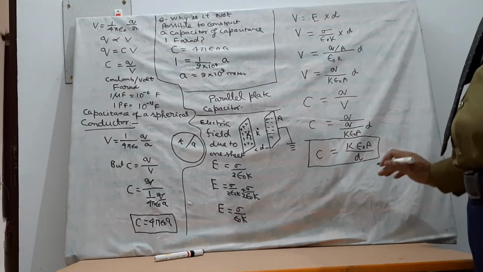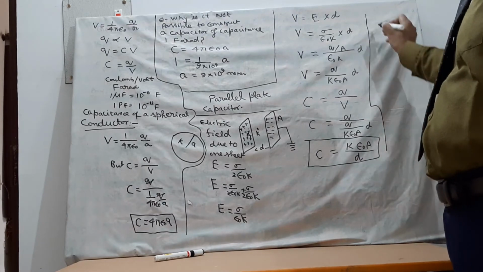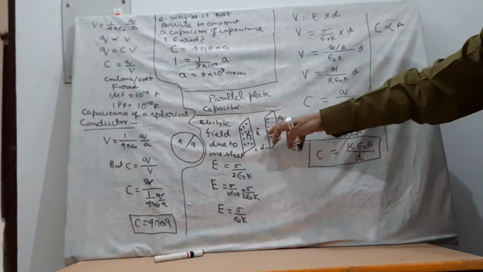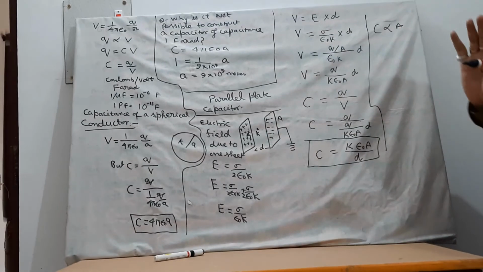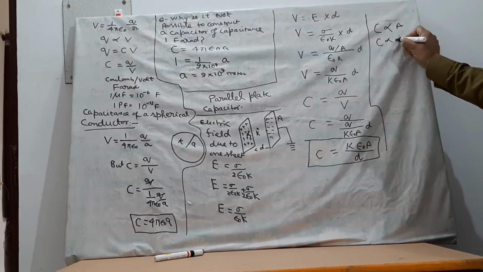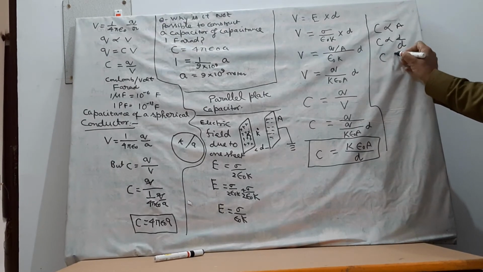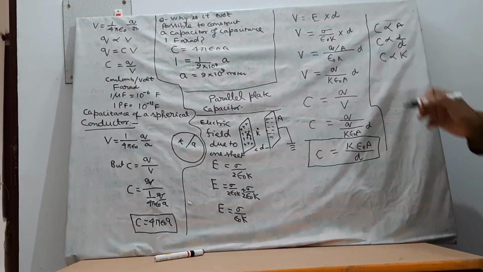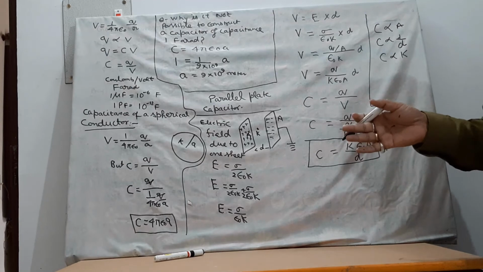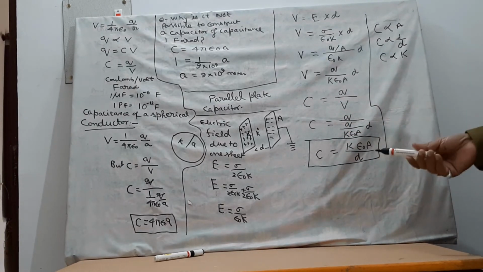From this formula, we can also see that the capacitance of a parallel plate capacitor is proportional to the area of the plate. As the area becomes larger, the capacitance becomes larger. It is inversely proportional to the distance between the plates. If the distance between the plates is smaller, the capacitance will be bigger. And it is directly proportional to the dielectric constant also. If we put a dielectric material with a greater dielectric constant between the plates, then the capacity of the parallel plate capacitor will increase. Once again I will recapitulate.